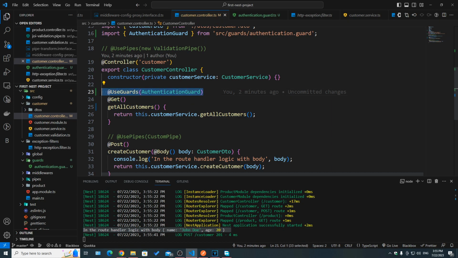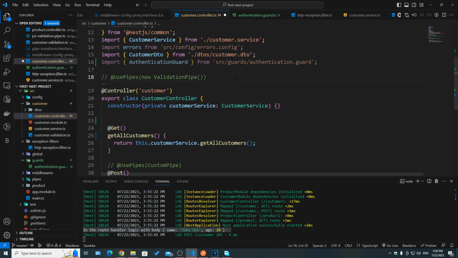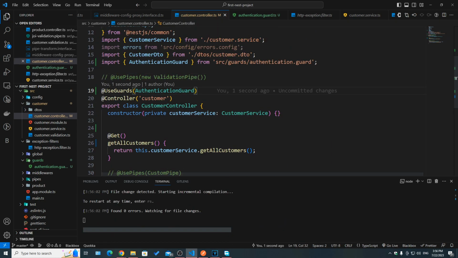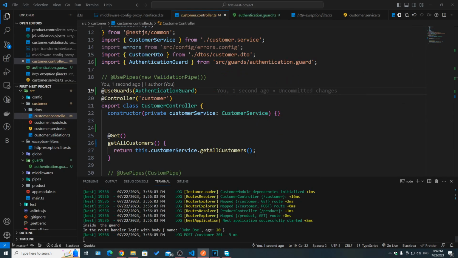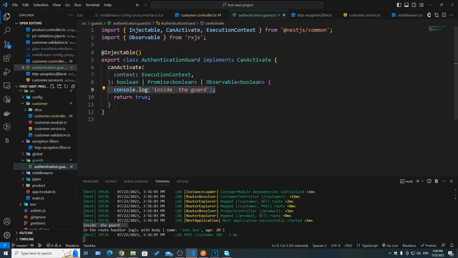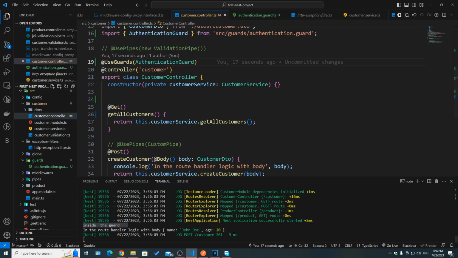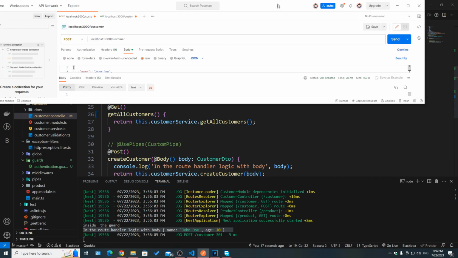Now if you go ahead and instead remove it from here and add it on the controller level, and we hit save and try to add another one, if we hit send again, as you can see, first of all, we got inside the guard. So we actually entered the guard, did our validation, validated the user, made sure that everything is alright. And then if that's the case, we're going to go to the route handler and process that request.